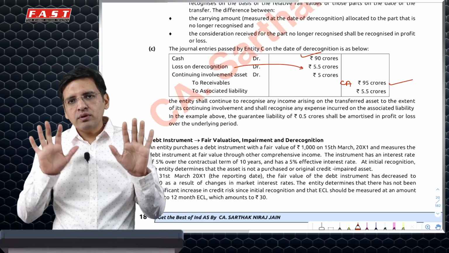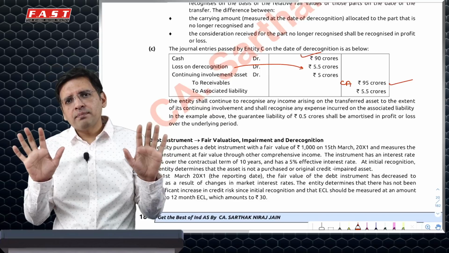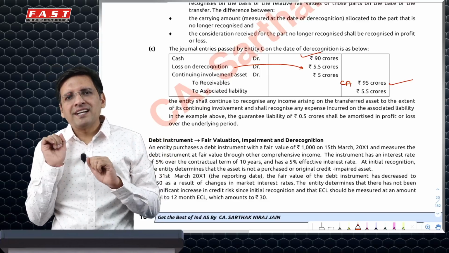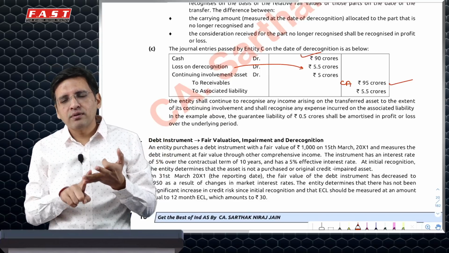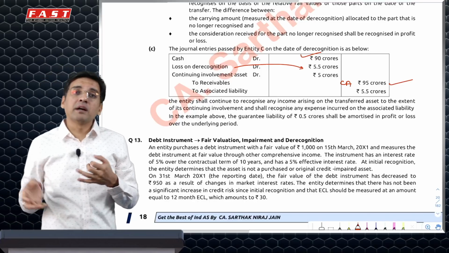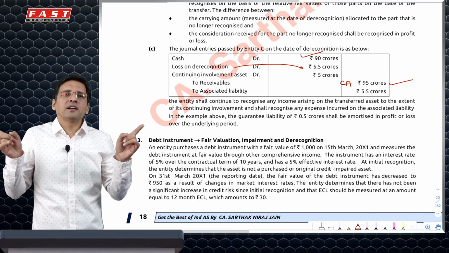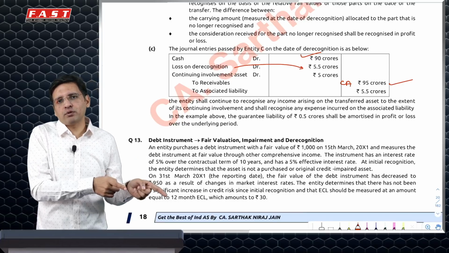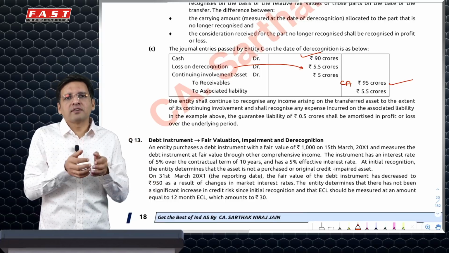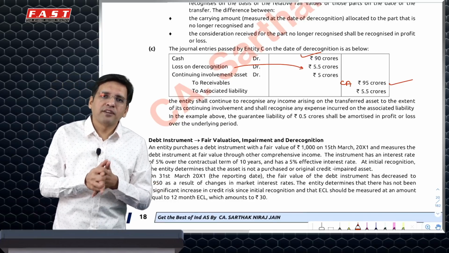because you say that up to 5 crores I'll reimburse the loss. Now see, you don't have to pay 5 crores. If no bad debts happen, you don't have to pay anything. You don't get anything extra. So you don't have any asset, you don't have liability if everybody pays. But if everybody does not pay, then in that case, you will have to pay him 5 crore rupees. Obviously, you also have the right to receive that money from the debtor if he is not paying.